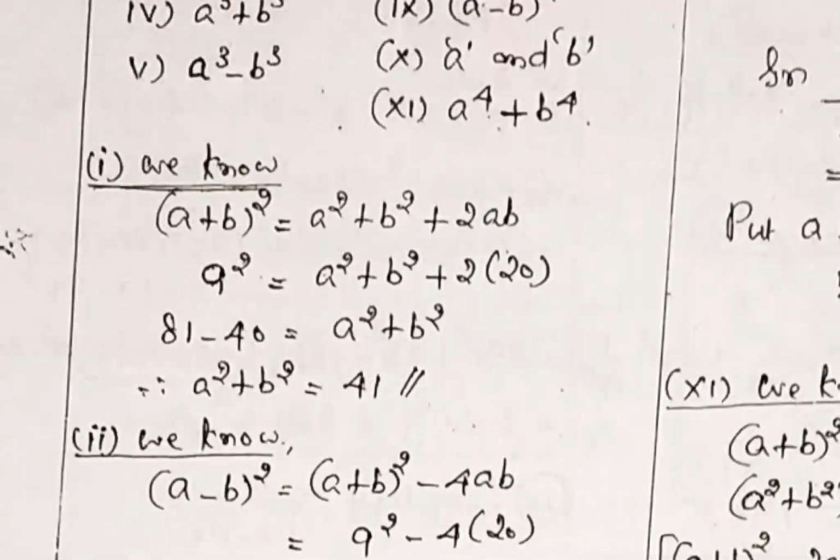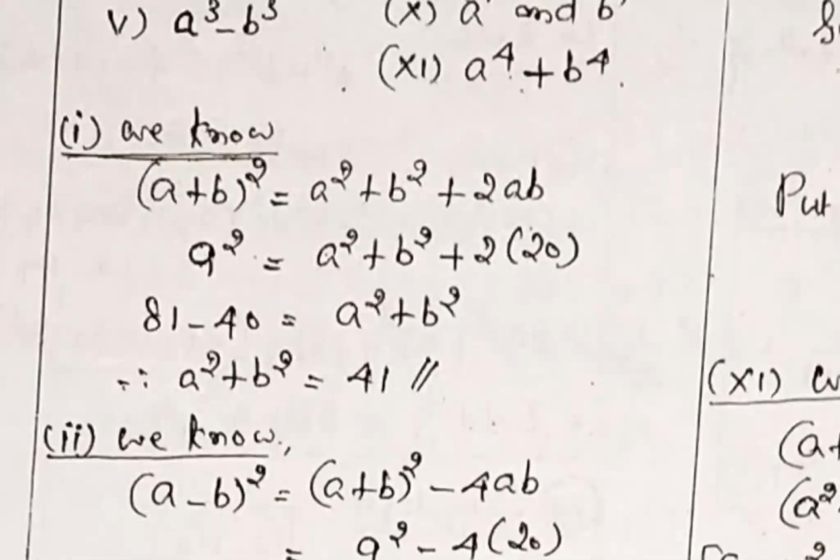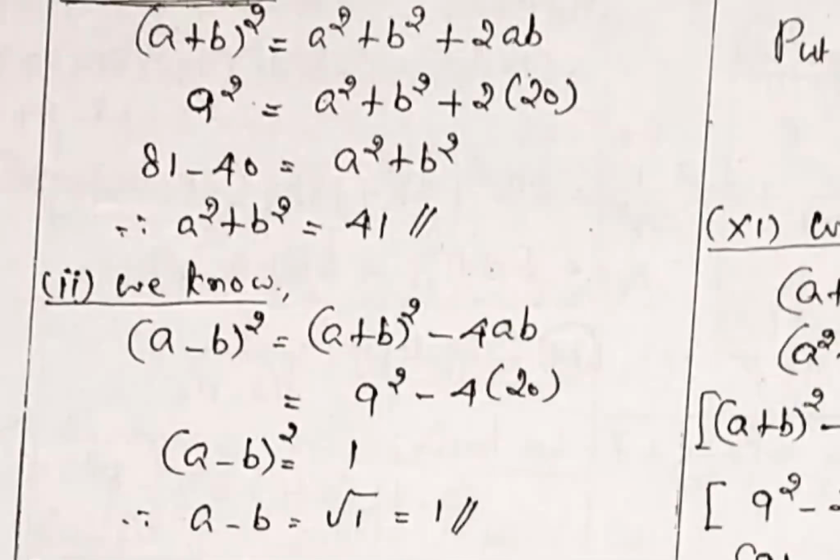Then a plus b value is already given, 9. 9 square. Right hand side a square plus b square plus 2 into ab, the value is also given. Substitute the value. Then finally we will get a square plus b square, 41. What's that formula known as? Second question, a minus b value.